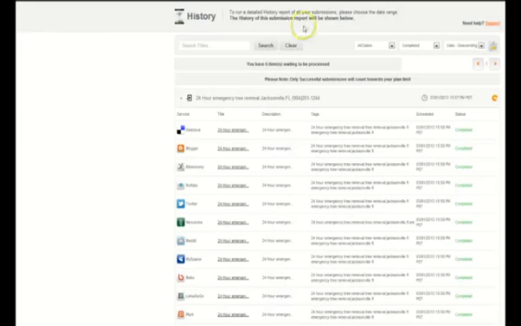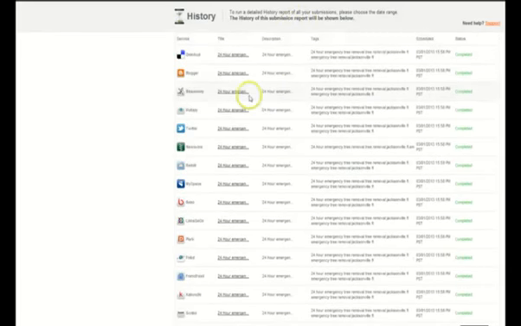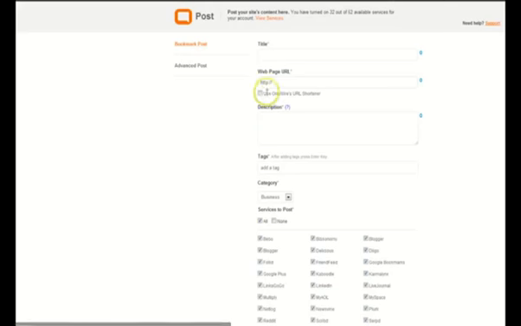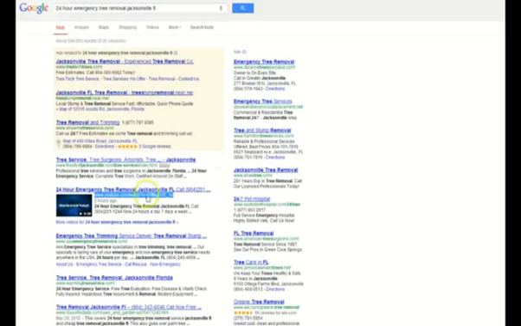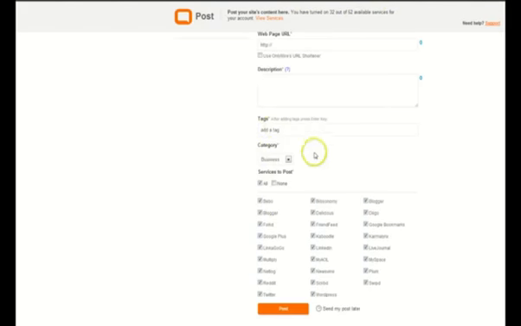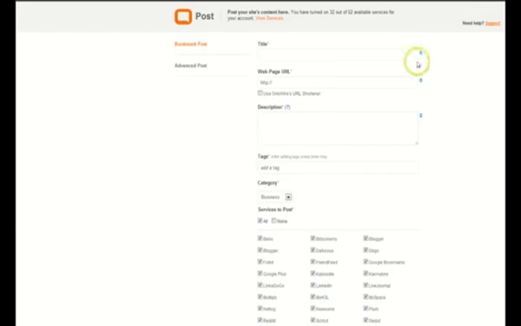So, if you have an OnlyWire account, onlywire.com, I've had this thing forever. What I did to get some social bookmarks, I went on OnlyWire. You just go under bookmark, and then you put in your title, your page, which, remember, is this one right here, and a description. You can do almost the exact same thing you have in your YouTube channel, then add your tags, your keywords, and then boom, post, and that's pretty much it.